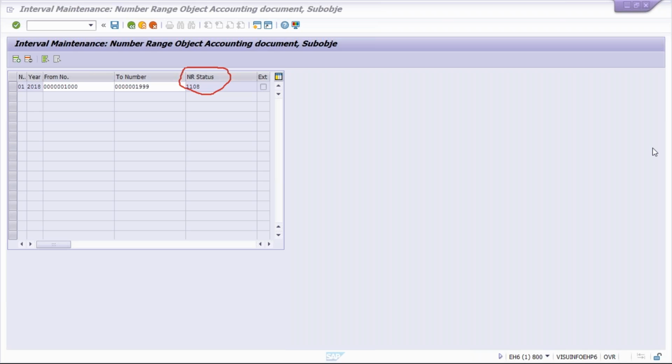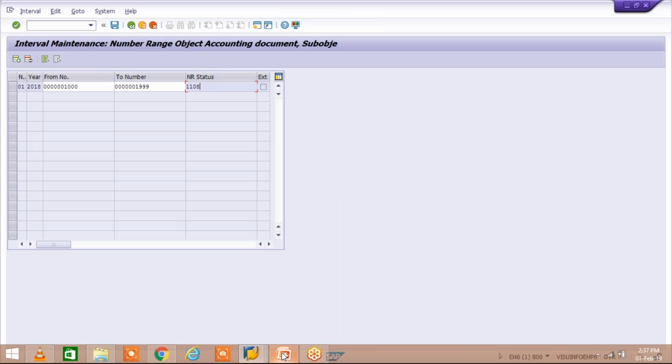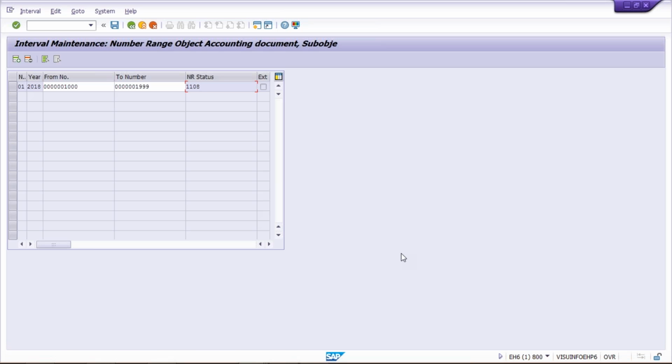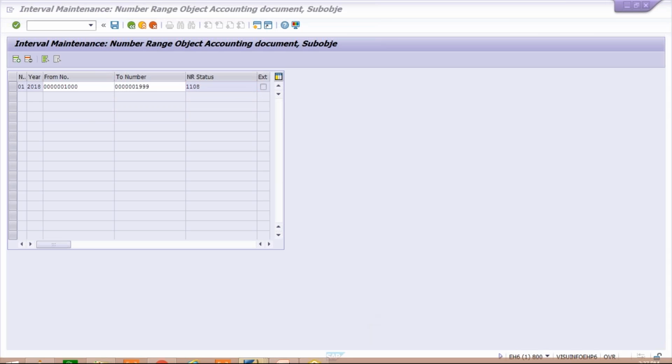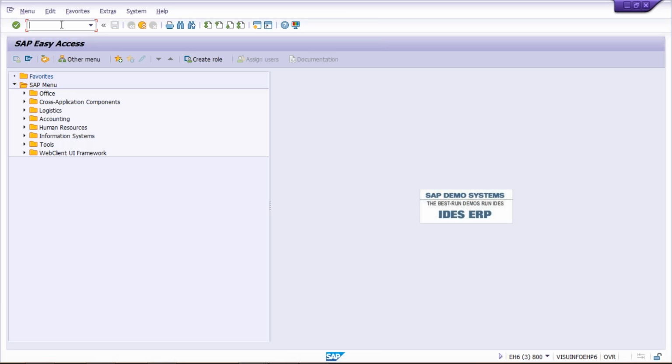So anyway, we are talking about document type, right? What does document type control, guys? Document type controls the number range. Apart from this, one more thing is there. Before number range, I was supposed to explain this. You just use any transaction code like FBL1N.